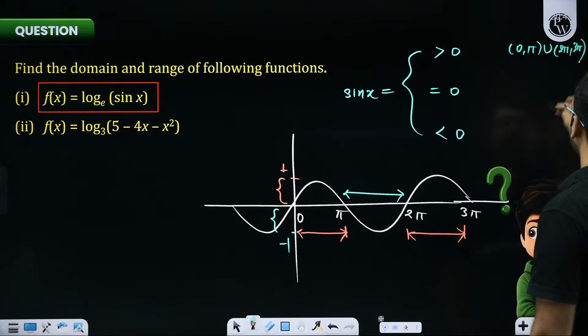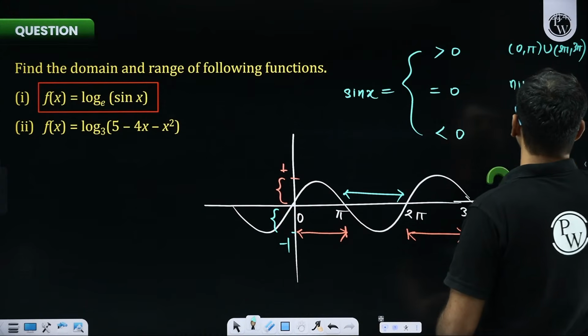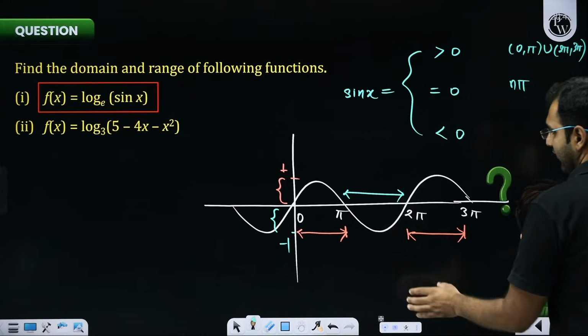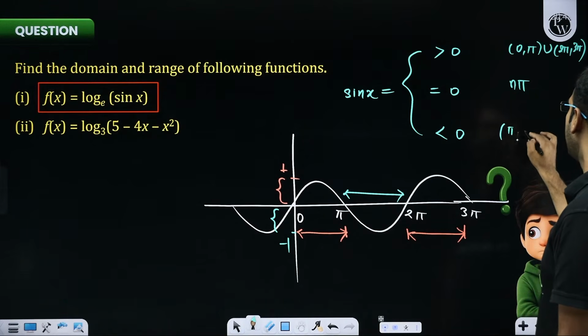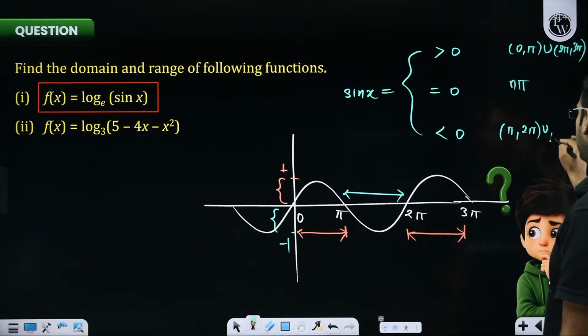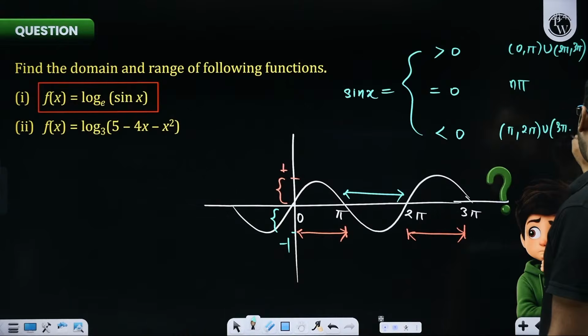That generalization I'll give you. It is 0 at any multiple of pi. And it is negative between pi to 2 pi, between 3 pi to 4 pi, like that.